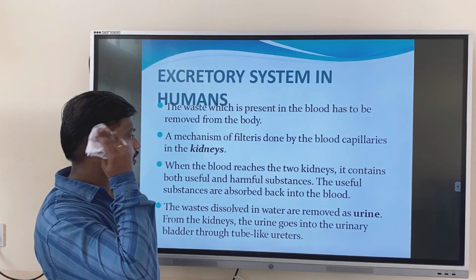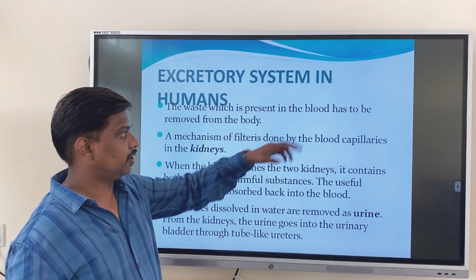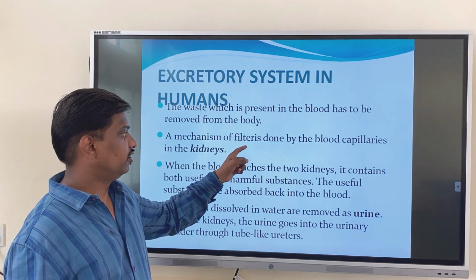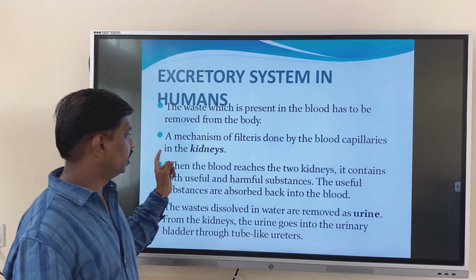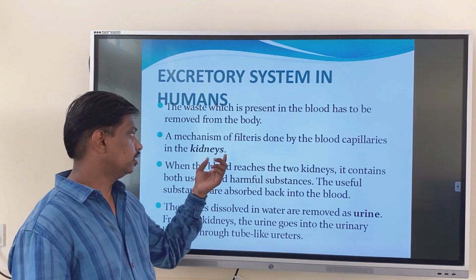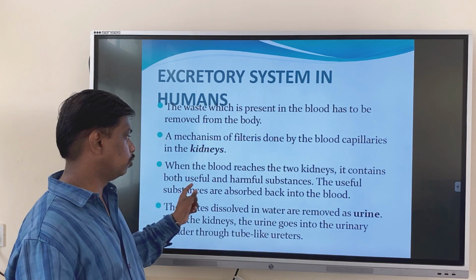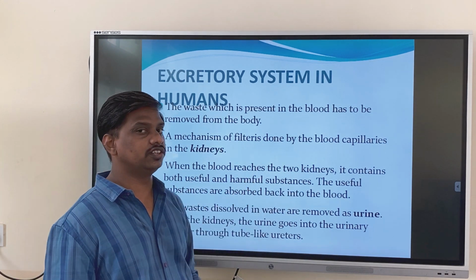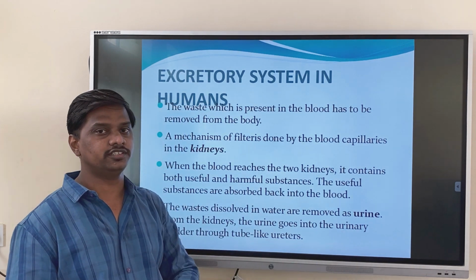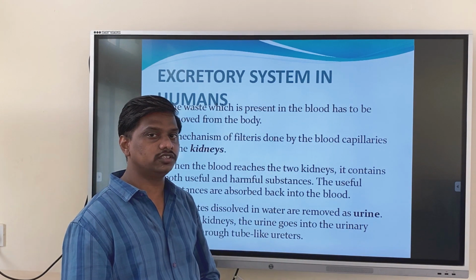Next we have the excretory system in humans. The waste which is present in the blood has to be removed from our body. The filtration process, the purification of blood, is done by the blood capillaries in the kidneys. When the blood reaches the two kidneys, it contains both useful substances and waste, toxic or harmful substances within it.